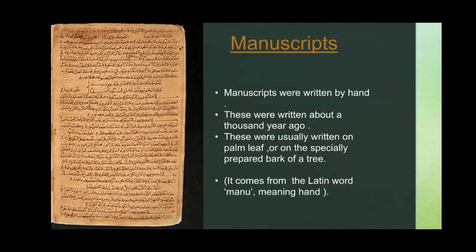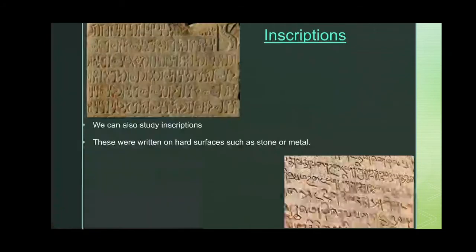Manuscripts were written on palm leaves or specially prepared bark of a tree known as the birch, which grows especially in the Himalayas. As manuscripts were written by hand, they could be eaten away by insects, or easily destroyed if they were not preserved well. So they were preserved in temples or monasteries. These books deal with all kinds of subjects related to religious belief or practices.